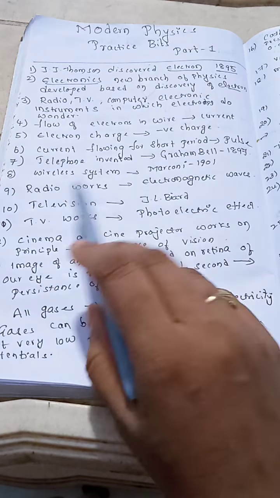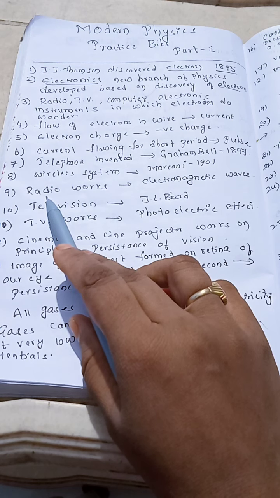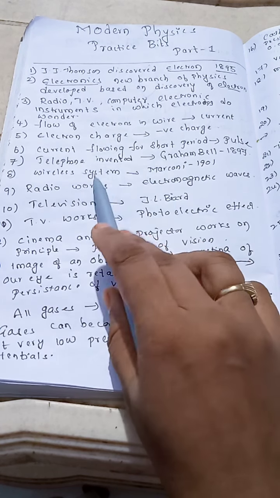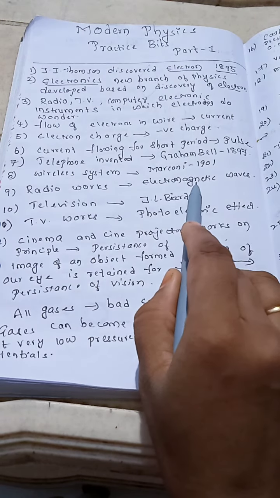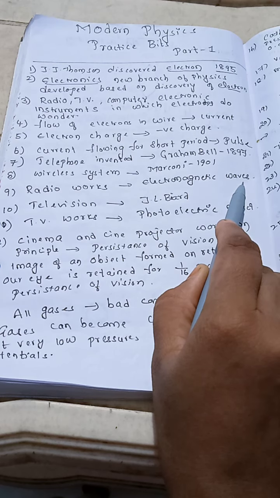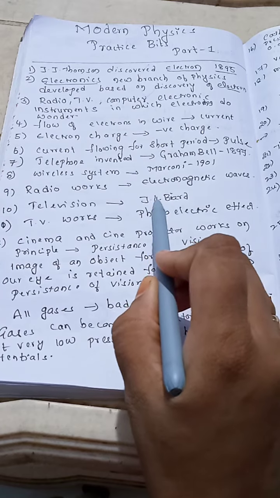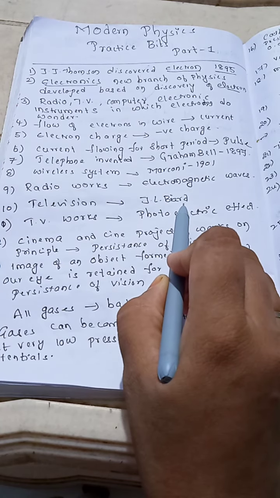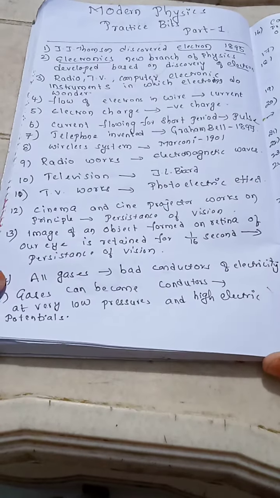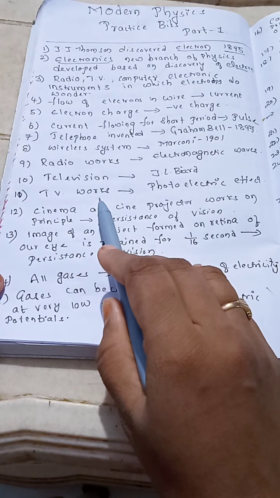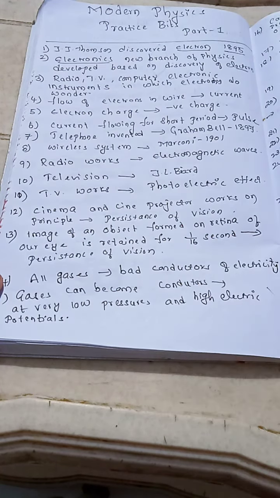Okay. Now let us move to the next question. Radio, discovered by Marconi, a wireless system, works on electromagnetic waves. Television is discovered by J.L. Baird. Now, on which principle does TV work? Television works on the principle of the photoelectric effect.